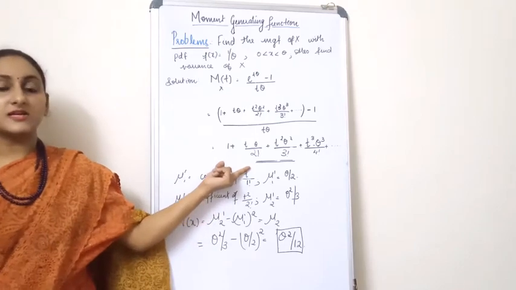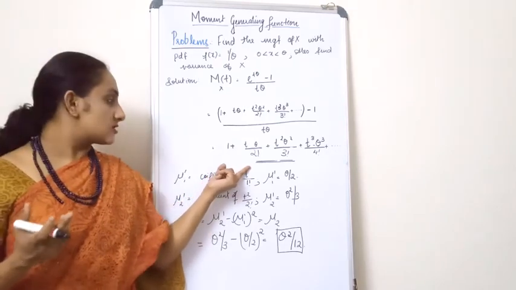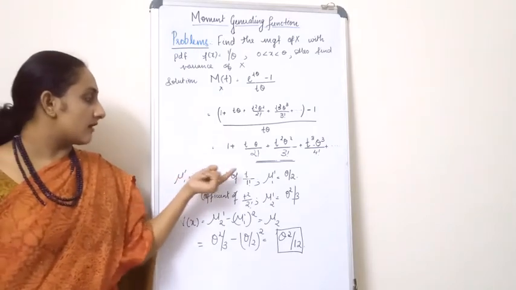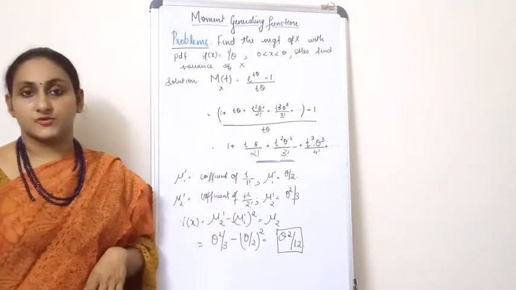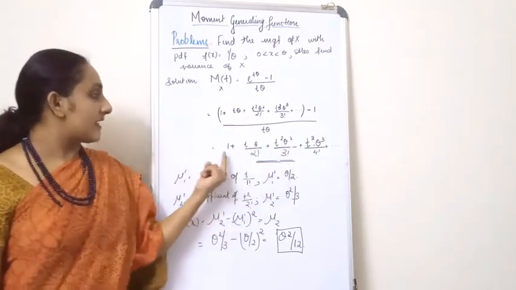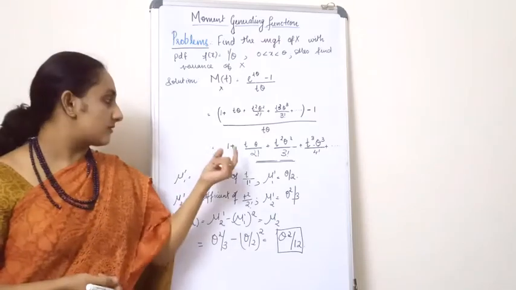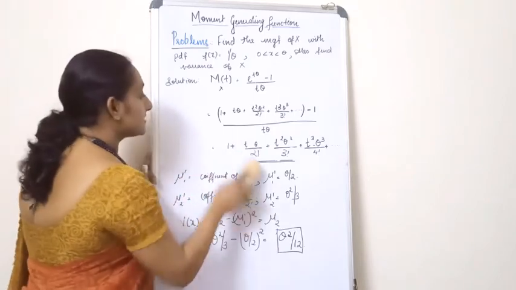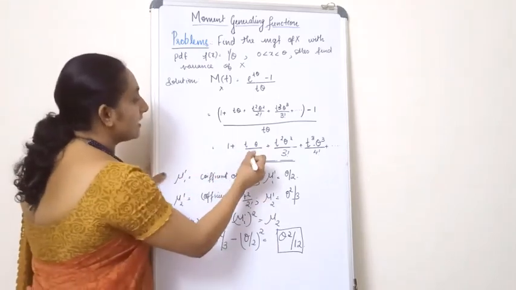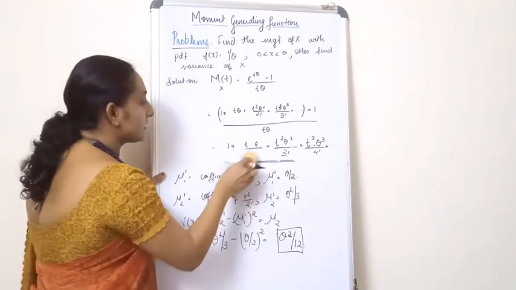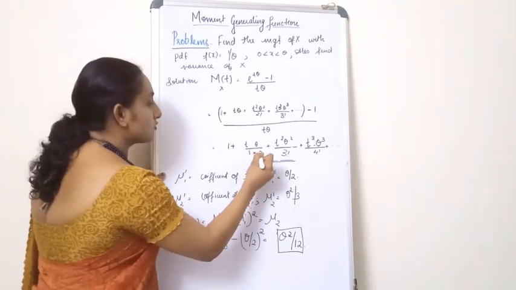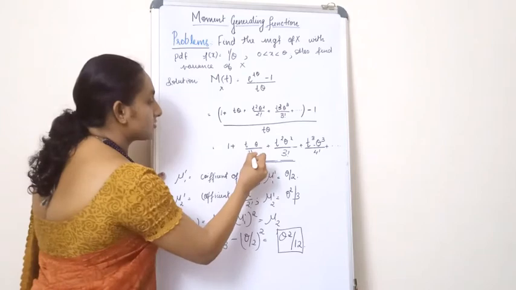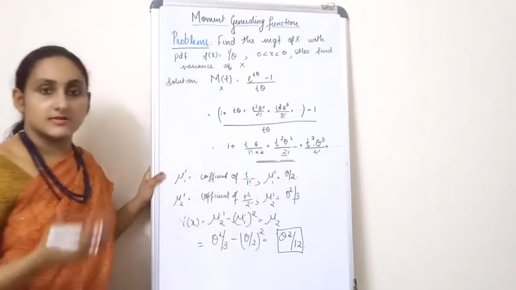From this expansion I should infer what mu1 dash is. Mu1 dash is nothing but the coefficient of t by 1 factorial. If I check the expansion, I can't clearly identify t by 1 factorial here, but take a closer look at the second term. 2 factorial is nothing but 1 into 2, so instead of 1 into 2, if I write 1 factorial multiplied by 2, it is the same.